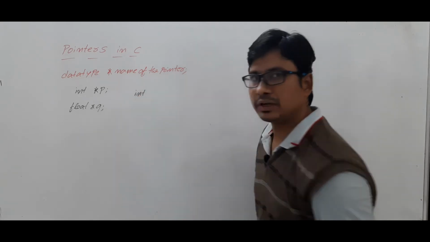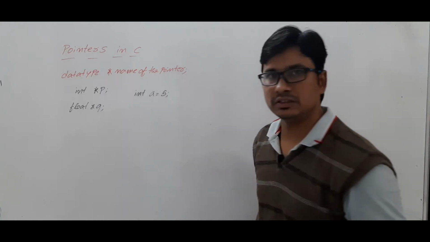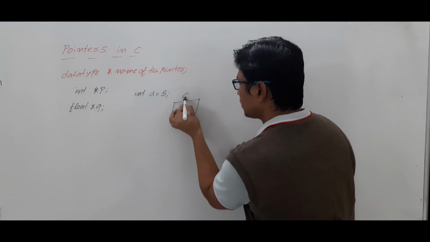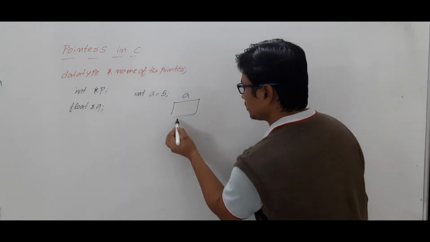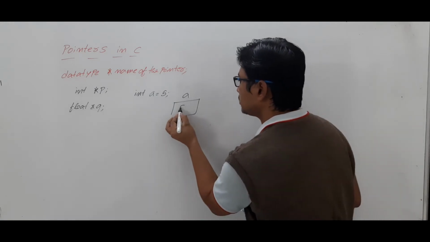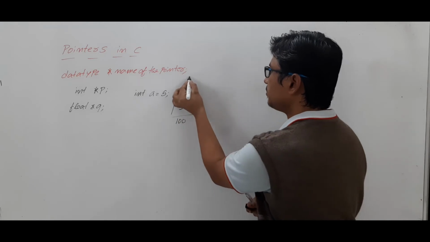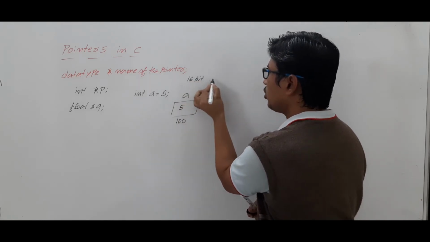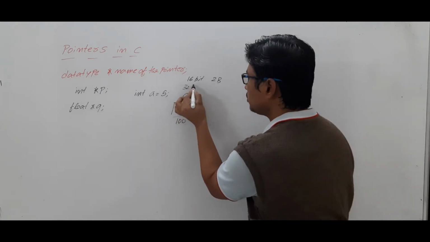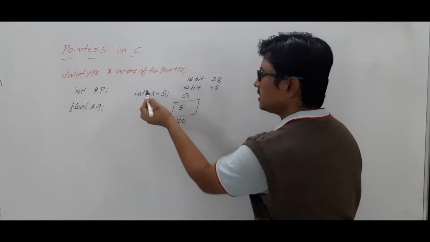Let's take that I have created an integer variable a and assigned the constant 5. Then you already know that in a memory location, suppose the 100th byte of the memory, the value 5 is stored. As it is an integer, if you are using a 16-bit compiler, it will occupy 2 bytes of memory. And if you are using a 32-bit compiler, it will occupy 4 bytes of memory because it is an integer.